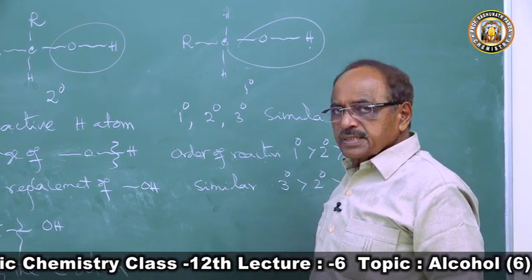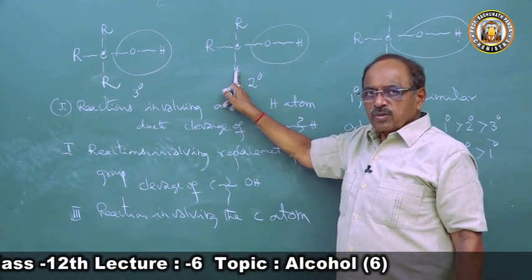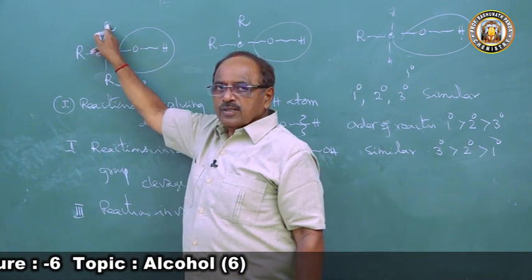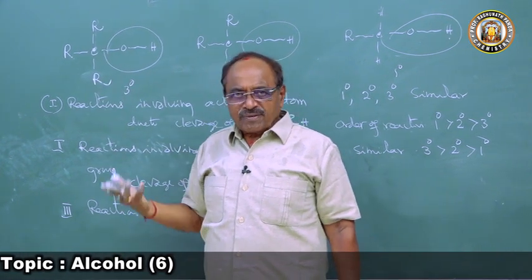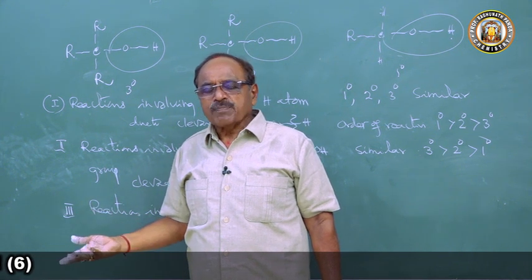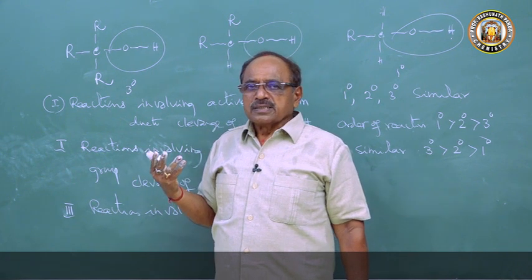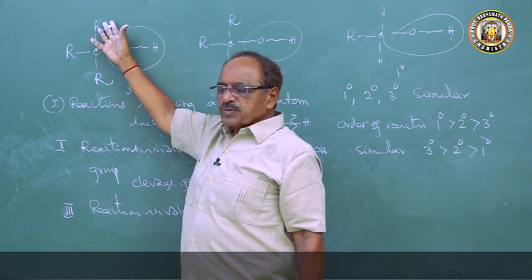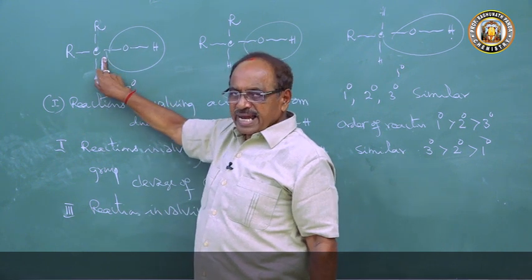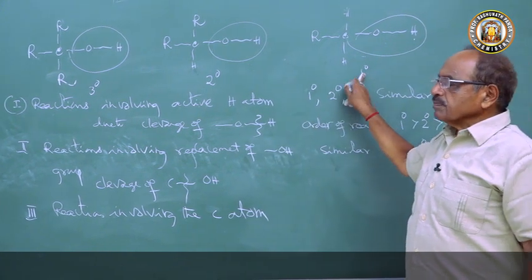In the secondary alcohol, 1 hydrogen atom will undergo oxidation, but there are 3 alkyl groups in the tertiary one, and alkyl groups are inert, paraffinic in character. Alkanes are called paraffins, from parum, little, and affinis, affinity. So the carbon atom here is less reactive than the carbon atom here, than the carbon atom here.